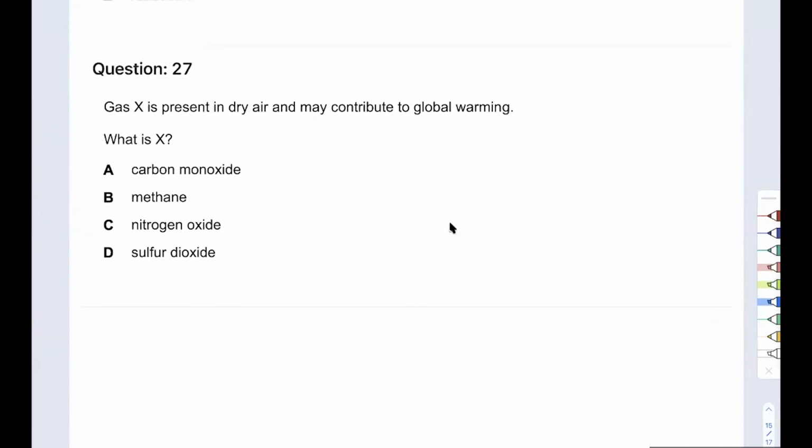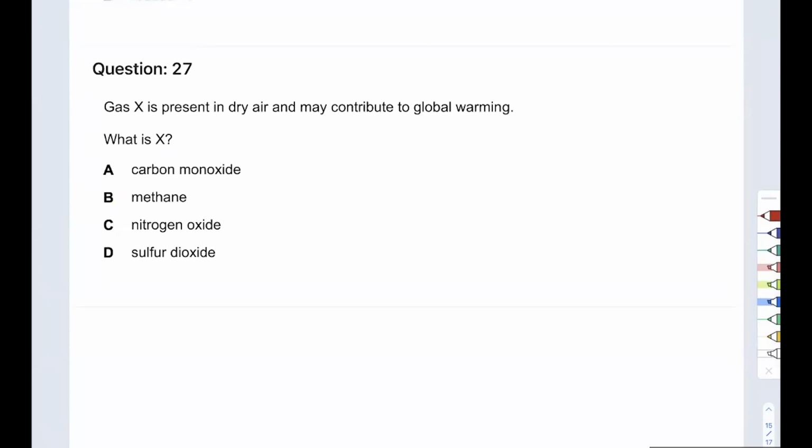Gas X is present in dry air, may contribute to global warming. What is X? Gas X is present in dry air, may contribute to global warming. Can't be carbon monoxide, not a greenhouse gas. Methane is a greenhouse gas, and it can be present in dry air. Vegetative decay of matter, which happens all the time, does produce methane, and this is a greenhouse gas. So my answer is this.